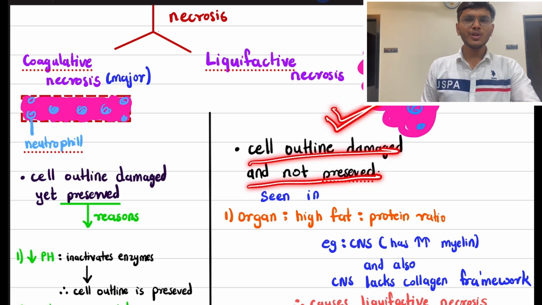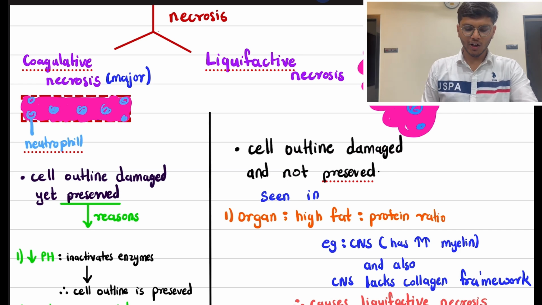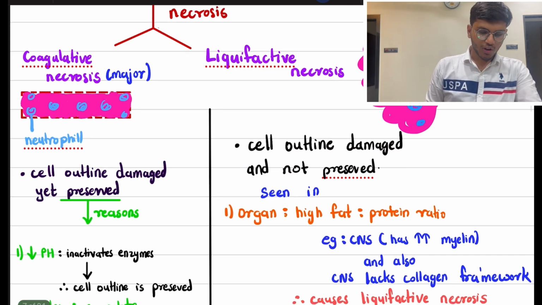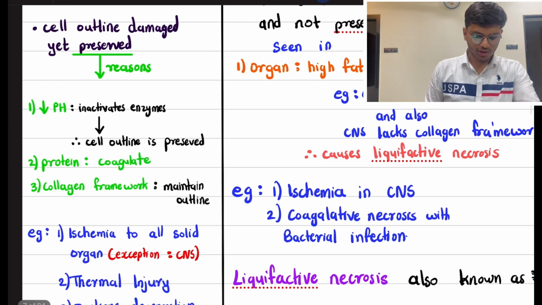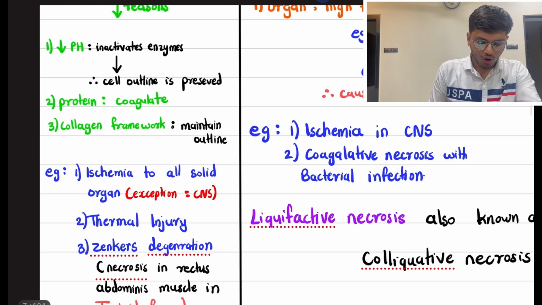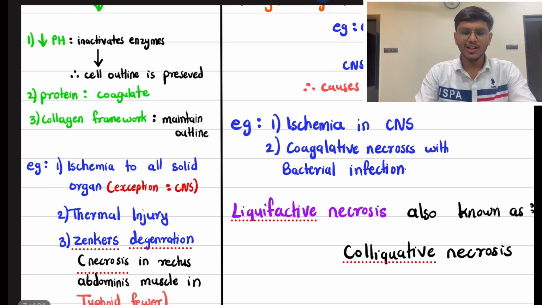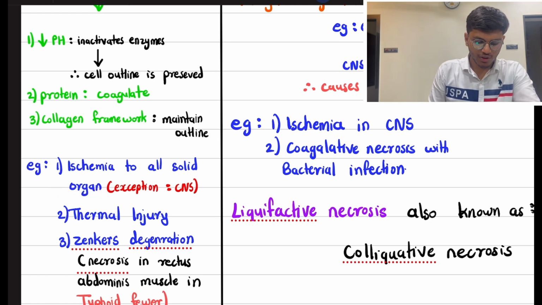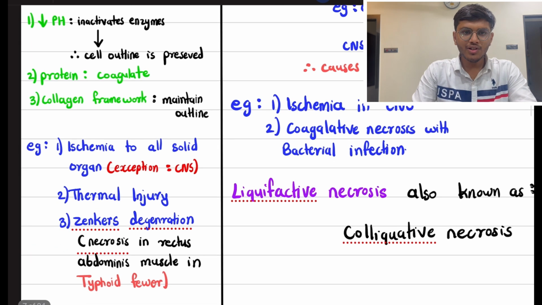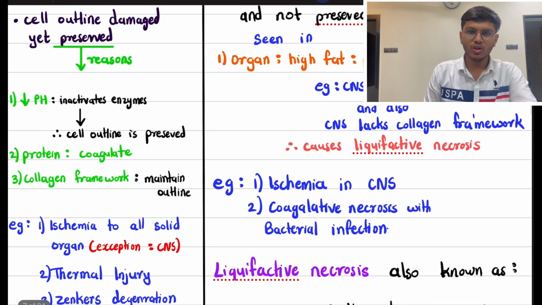Now the examples of coagulative necrosis and liquefactive necrosis. Let's start with coagulative necrosis first. Examples are ischemia to all solid organs, but there is one exception: CNS. Second, thermal injuries. And third, Zenker's degeneration. Zenker's degeneration is necrosis in the rectus abdominis muscle in typhoid fever. And examples of liquefactive necrosis are ischemia in the CNS, as it is an exception to coagulative